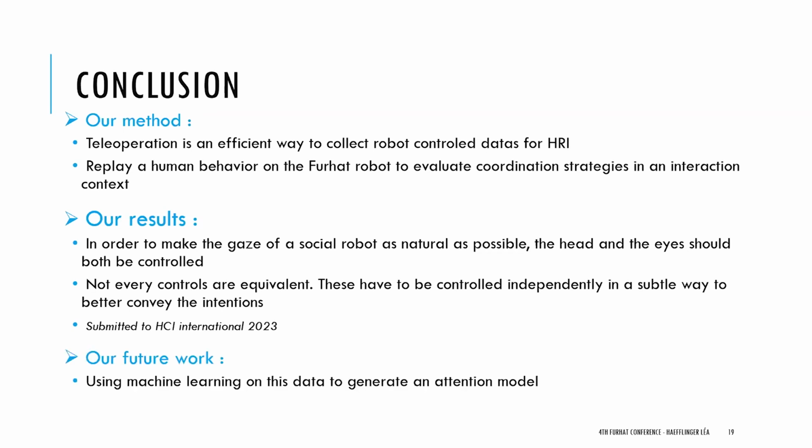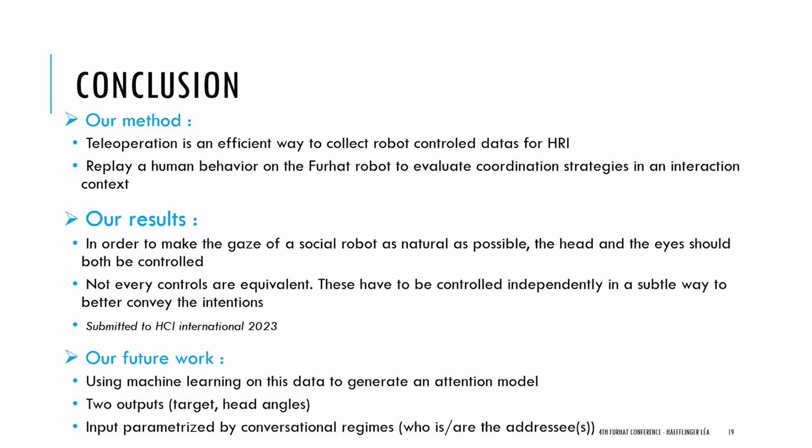For our future work, we want to use machine learning on this data to generate an attention model, with 2 outputs: one for where the robot has to look, and one for which head angles it needs to perform. And we want the input of this model to take into account the context and the conversational regimes of the interaction.